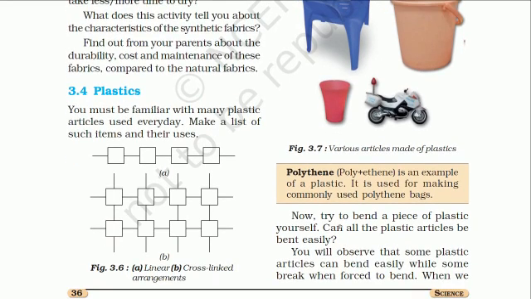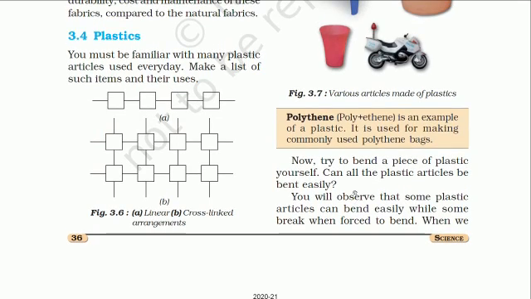Now see here, what is polythene? Polythene we are using every day at our home. Polythene is an example of plastic. It is mainly used for making commonly used polythene bags.